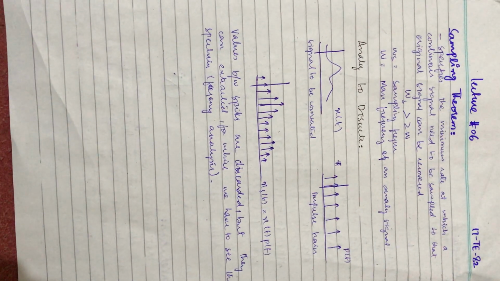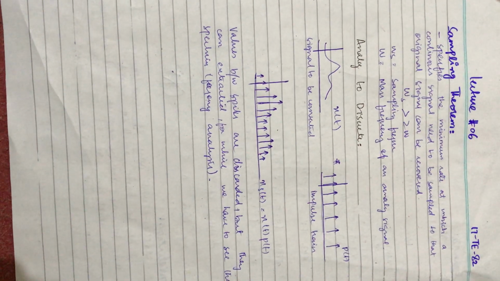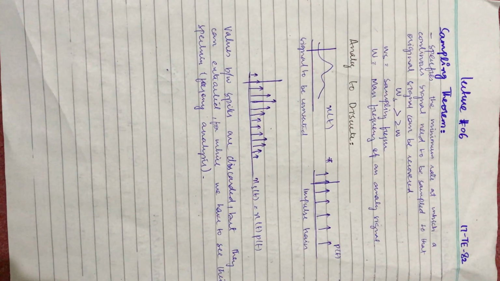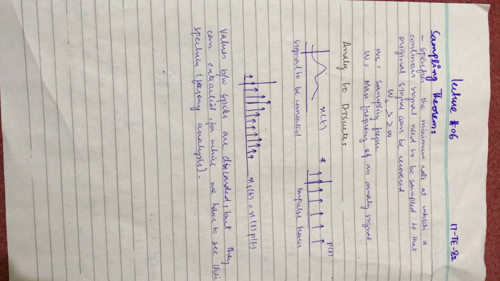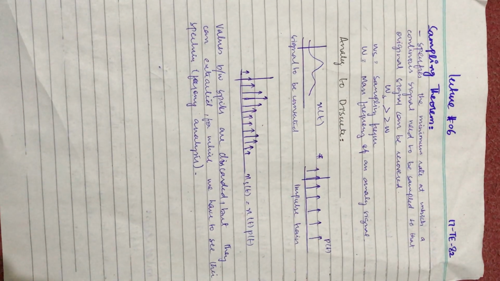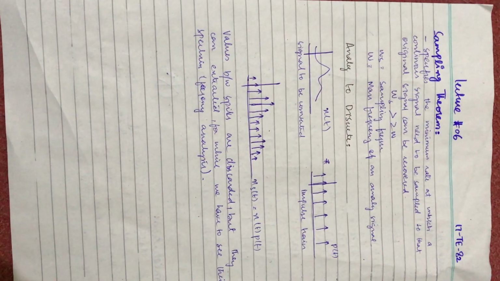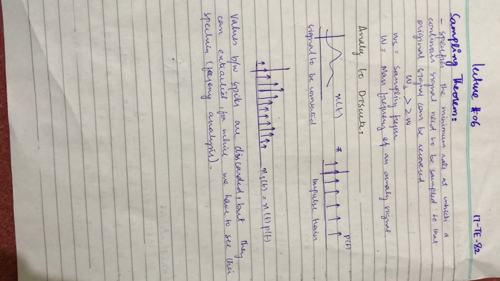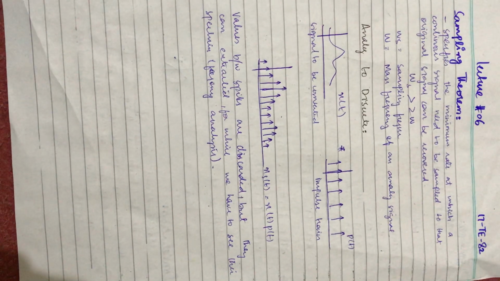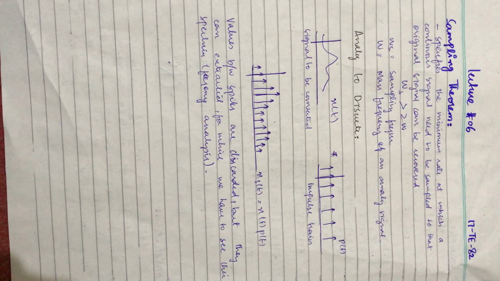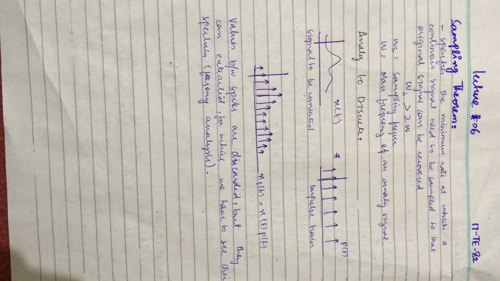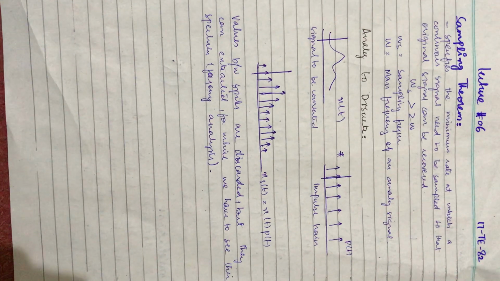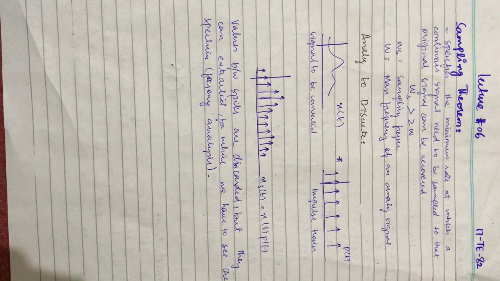What is sampling theorem? It specifies the minimum rate at which a continuous signal needs to be sampled so that the original signal can be recovered. For example, we have a signal and we want to recover it. What should be the criteria according to the sampling theorem? The sampling frequency of that signal must be twice the maximum frequency of that analog signal, where omega s is the sampling frequency and omega is the maximum frequency of that analog signal which we are trying to recover.